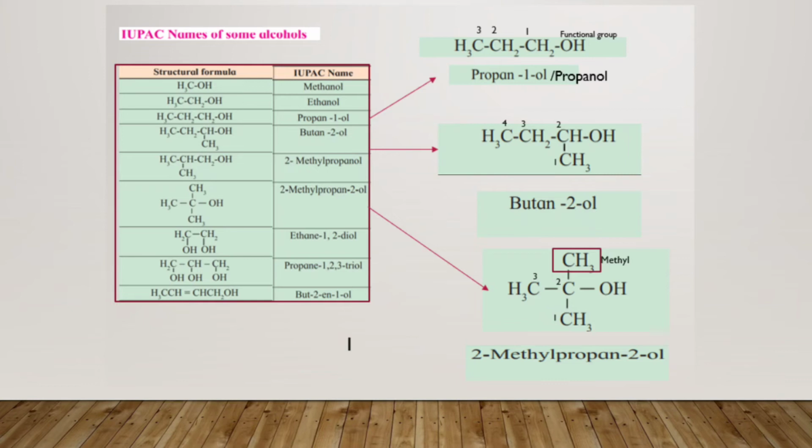Similarly, you can name the next compound, CH3 CH double bond CH CH2 OH. The name of this compound will be but-2-en-1-ol. So this is the naming of the compounds according to the IUPAC system of naming.